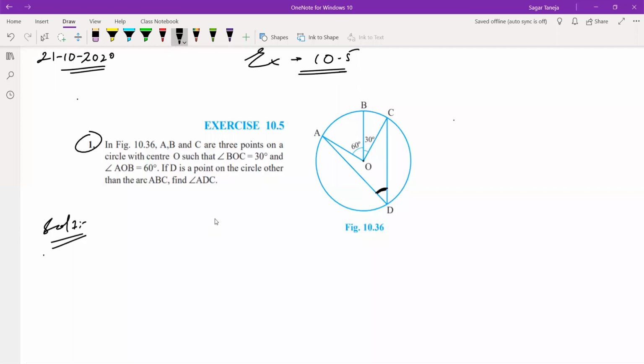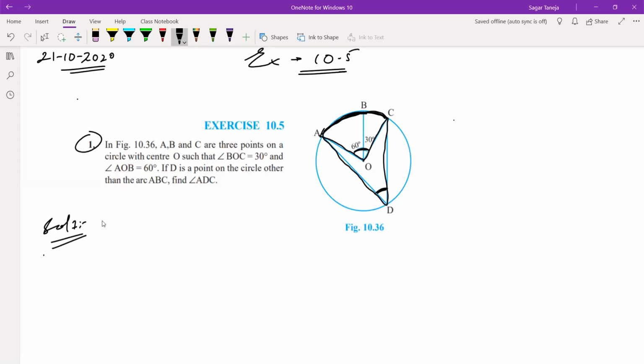Yes, the first theorem which we discussed today, that is the degree measure theorem. See this now: the angle subtended by arc AC. Which arc is making this angle? The angle subtended by arc AC at the center is 90 degrees, 60 plus 30, and the same arc is making an angle on the circle. So this center angle will be double the angle on the circle.